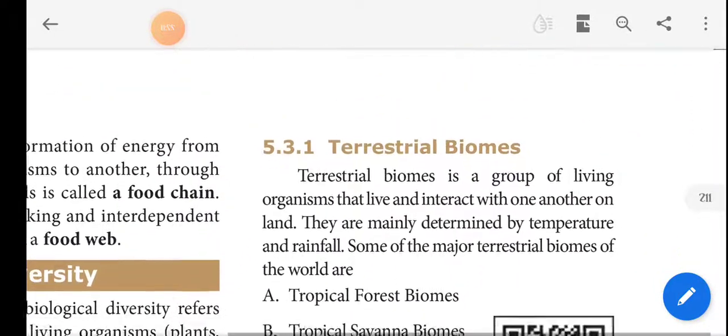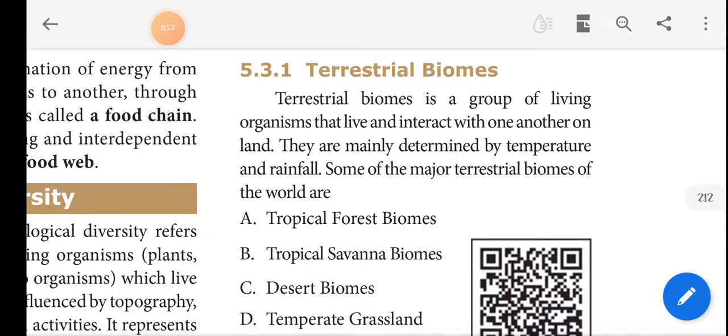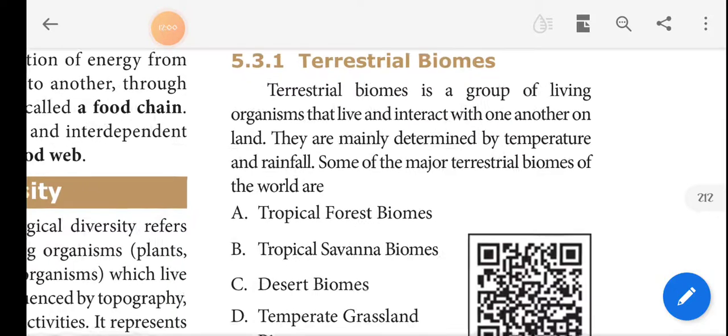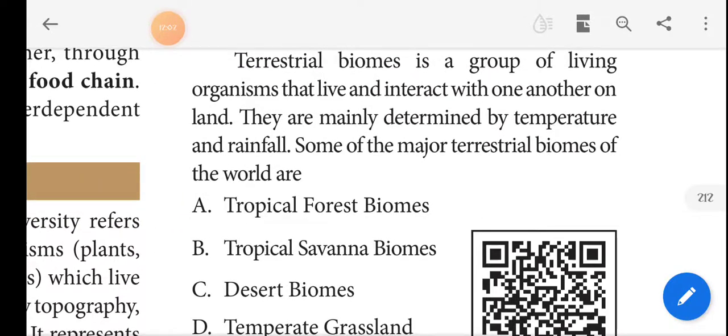You can see here the terrestrial biome. The terrestrial biome is a group of living organisms that live and interact with one another on land. So that is called a terrestrial biome. They are mainly determined by temperature and rainfall.